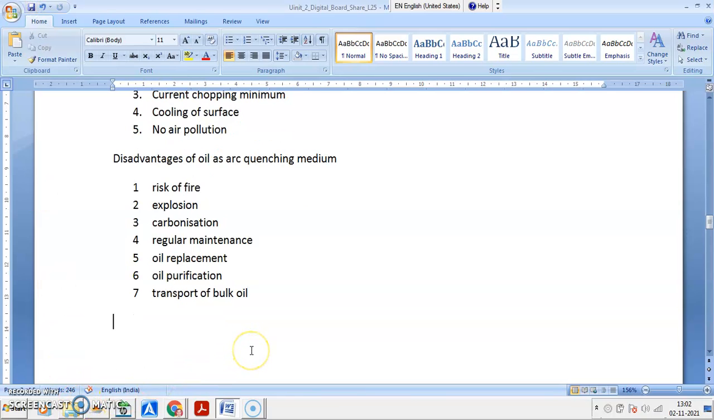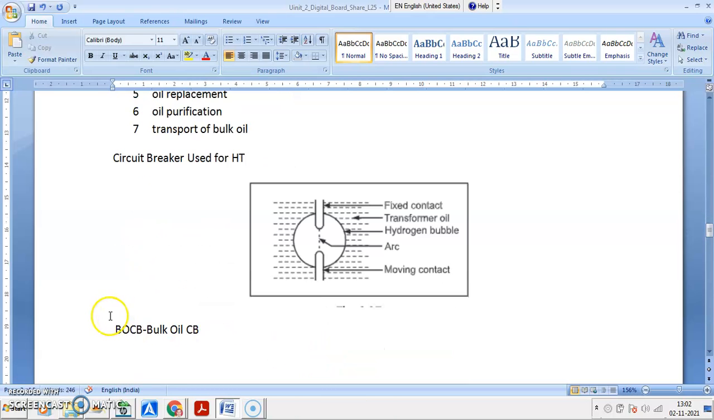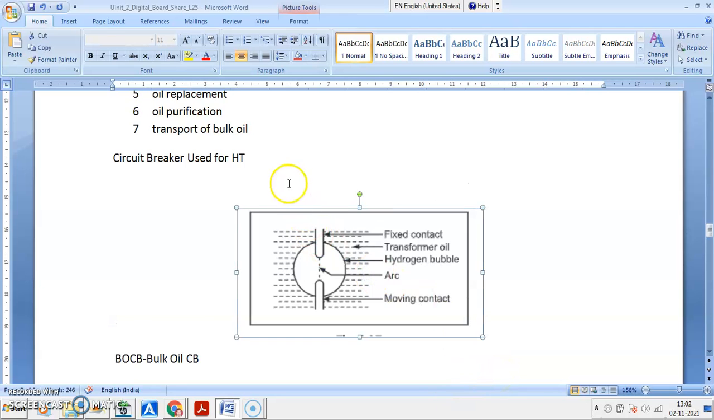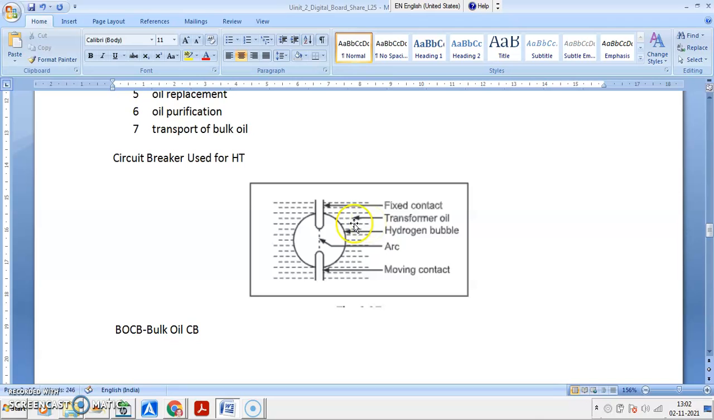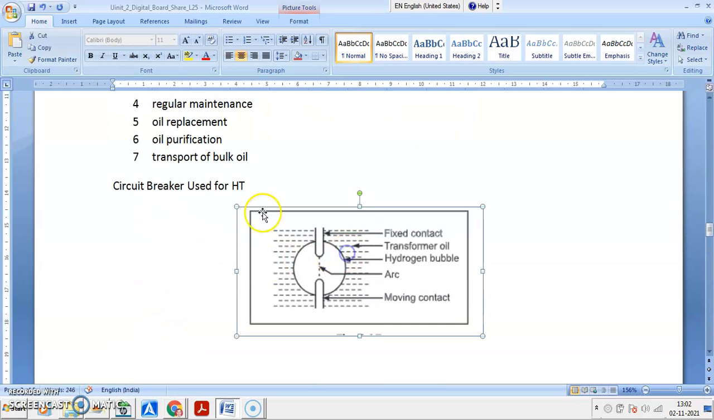Good. So next point of discussion, that is we are having the circuit breaker used in HT. This diagram is shown to you. Now with this some discussion we will move to circuit breakers, different types of circuit breakers. So HT circuit breakers.